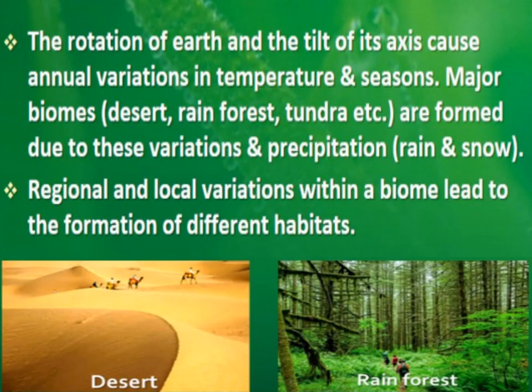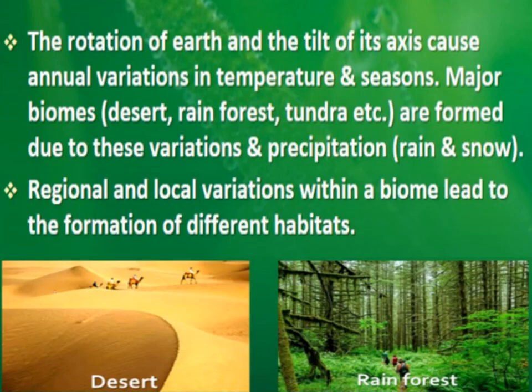Now before studying these adaptations of organisms, we need to know how these different habitats are formed, how these organisms are living in different habitats, right? The rotation of Earth and the tilt of its axis cause annual variation in temperature and season. What is the reason behind the variations in temperature and different seasons? That is rotation of Earth, right? Due to rotation of Earth there are different seasons, and there are variations in temperature also.